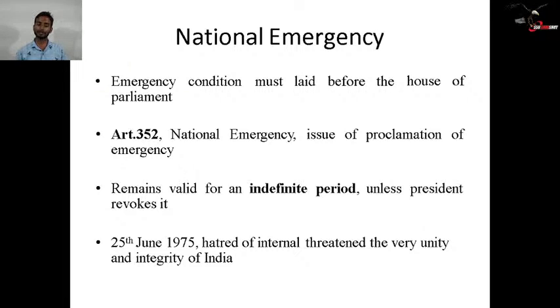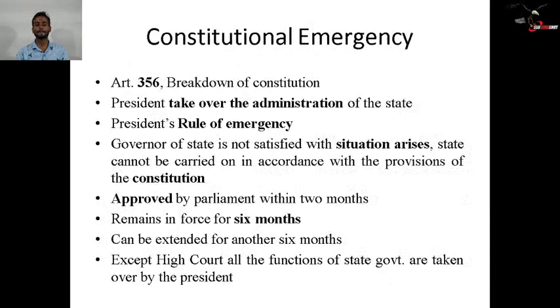On 25th June 1975, it was declared due to internal threat to the very unity and integrity of India. So that was the national emergency implemented in 1975. Then the terms and conditions for the national emergency were also amended in the 42nd Amendment Act of 1976.